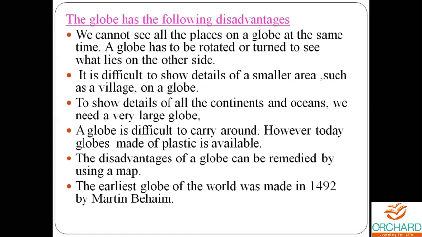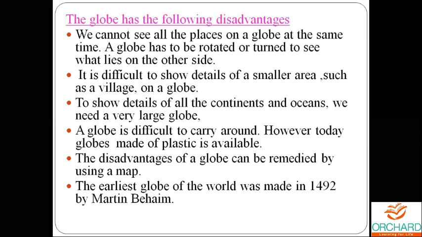Then, to show details of all the continents and oceans, we need a very large globe. If you want to show where all the continents and all the oceans are located, you require a very big globe. Only then can you see them clearly. The next thing is, a globe is very difficult to carry around.